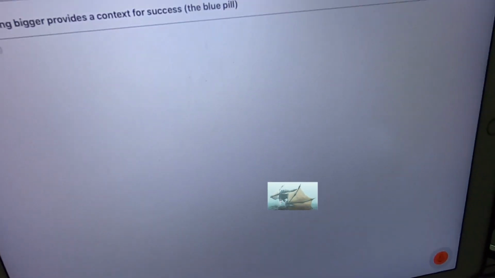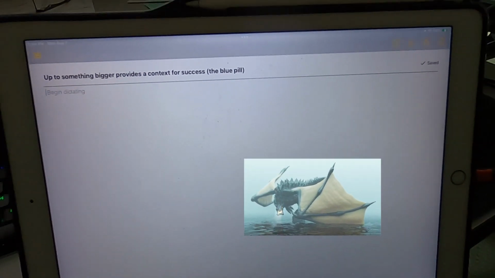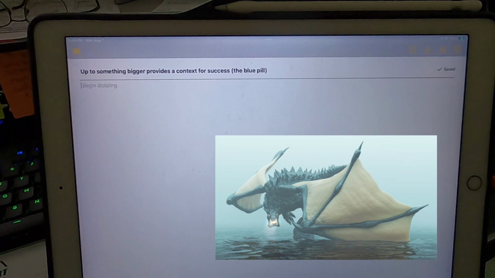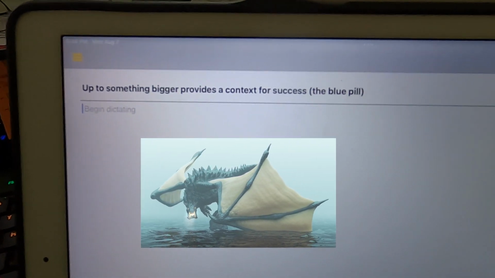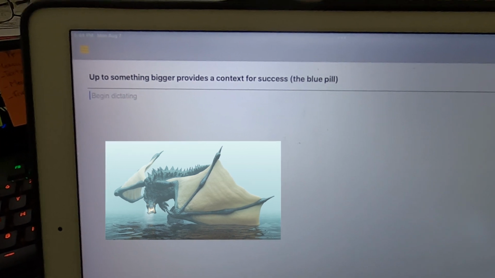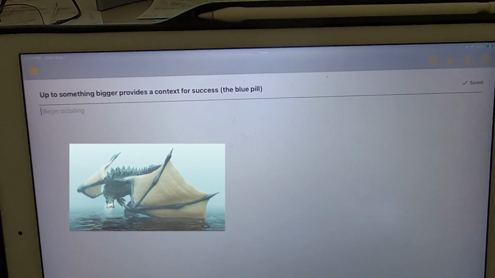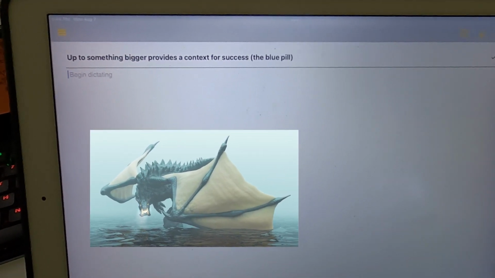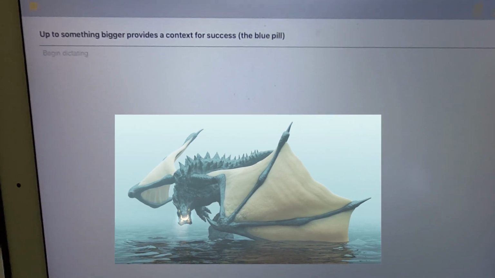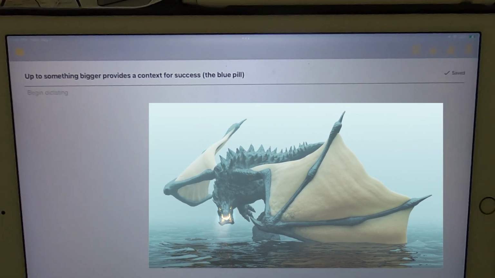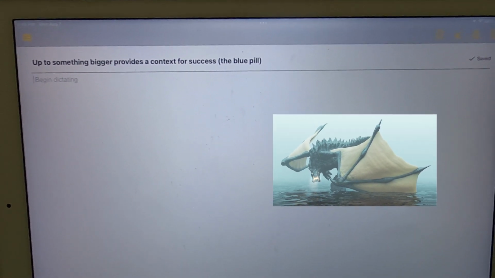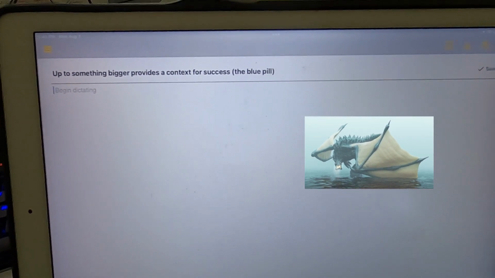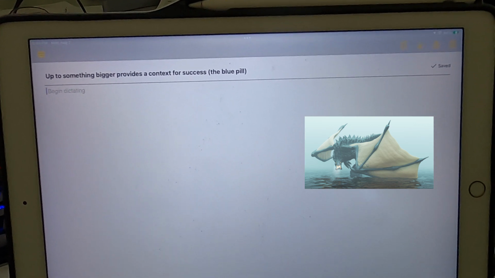I downloaded Dragon Speaking Anywhere. This is my iPad Pro. And I had about 3 days worth of work. It was only a page, but I had edited it heavily because I was going to use it with a teleprompter. And I must have touched and accidentally selected everything. And my daughter came in the room and started talking. And it wrote a nice paragraph about what she was saying.